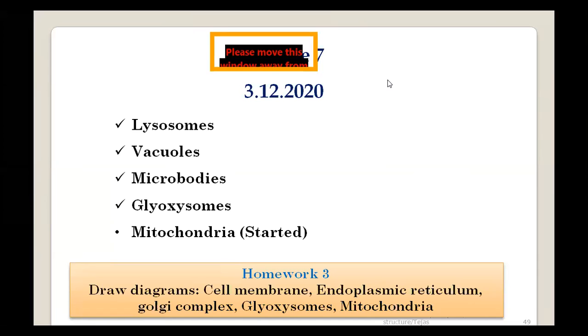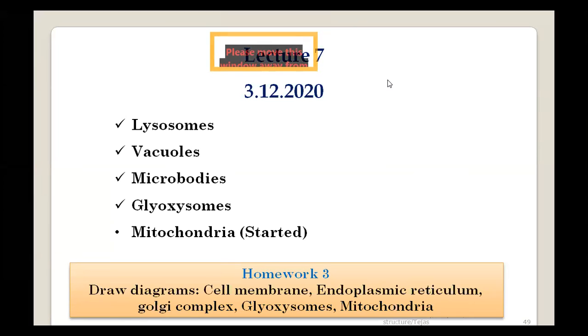And then I had given you some work to do. I hope you all have done this. Yes, sir. So there are 5 diagrams which you were all supposed to draw, which include the cell membrane, mainly the fluid mosaic model, the bilayer structure, the phospholipid bilayer structure.